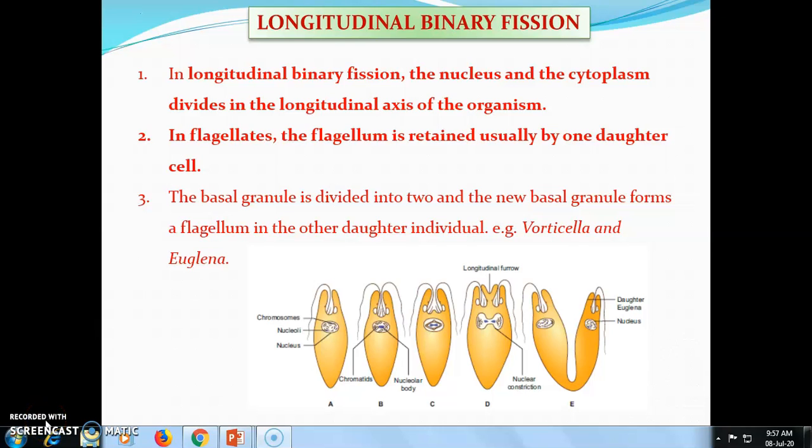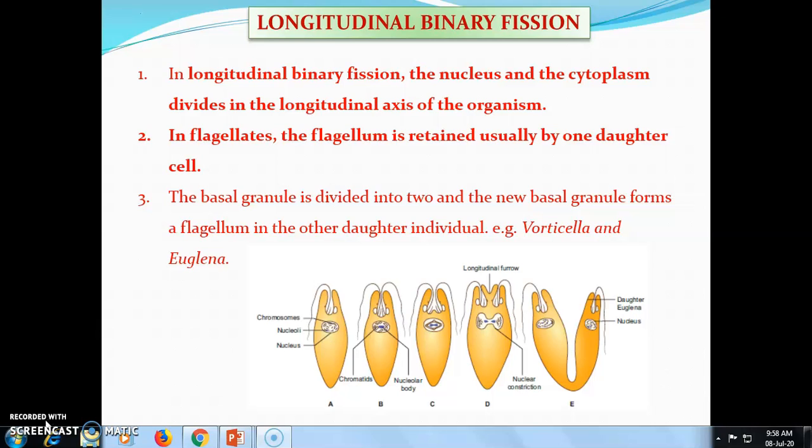Good morning, students. Today we are discussing longitudinal binary fission. In longitudinal binary fission, the nucleus and the cytoplasm divide along the longitudinal axis of the organism. In flagellates, the flagellum is usually retained by one daughter cell. The basal granules divide into two, and the new basal granules form a flagellum in the other daughter individual.